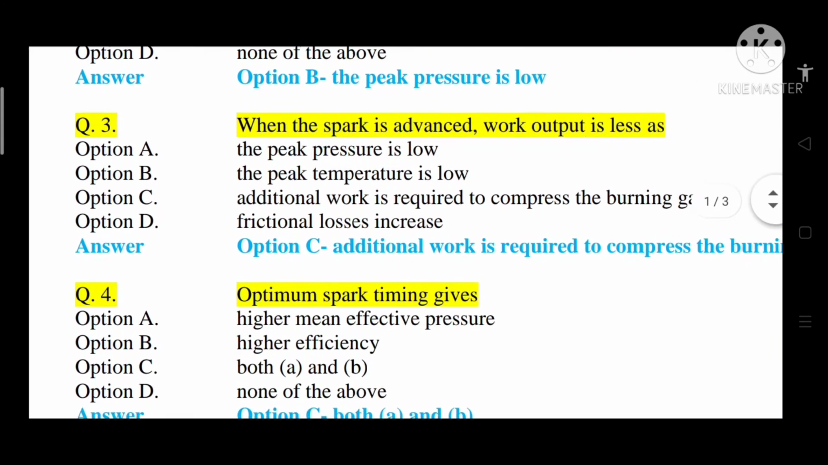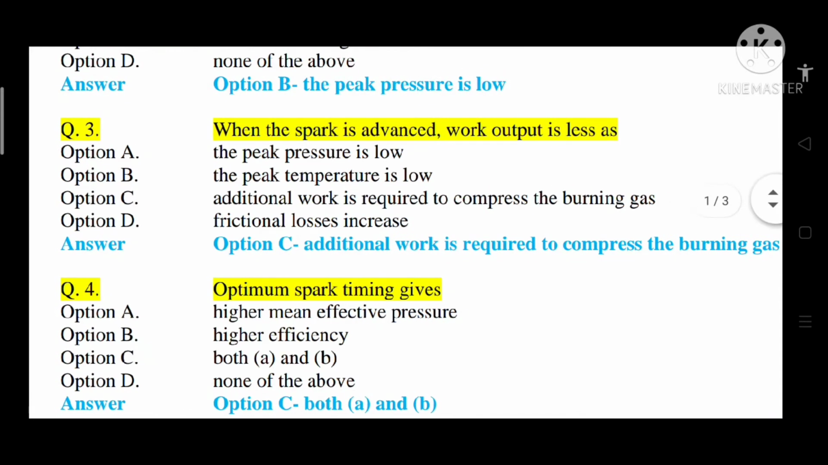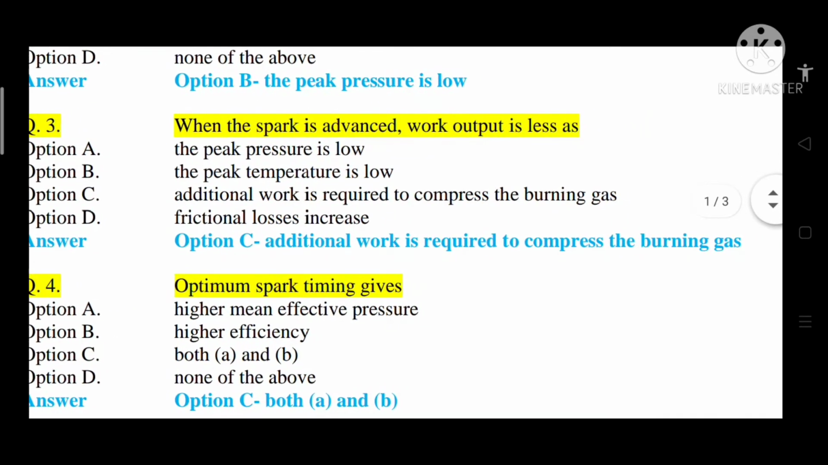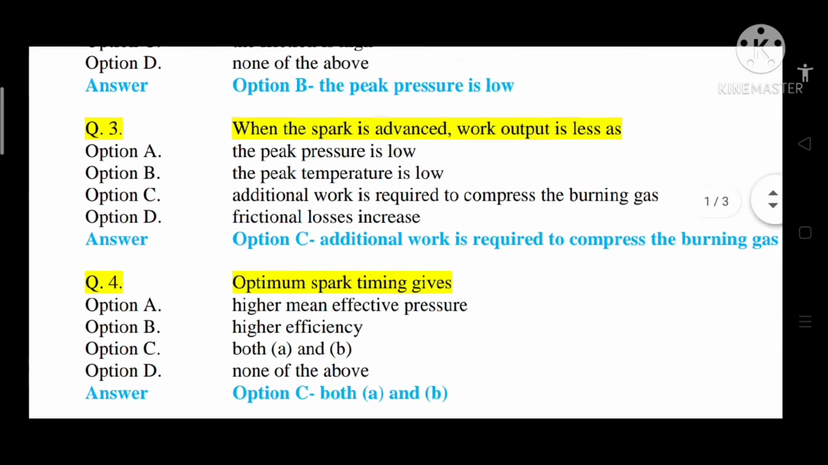Question number 3, when the spark is advanced, work output is less as option A, the peak pressure is low, option B, the peak temperature is low, option C, additional work is required to compress the burning gas, option D, frictional losses increase. So correct answer is option C, that is additional work is required to compress the burning gas. When the spark is advanced, work output is less as additional work is required to compress the burning gas.